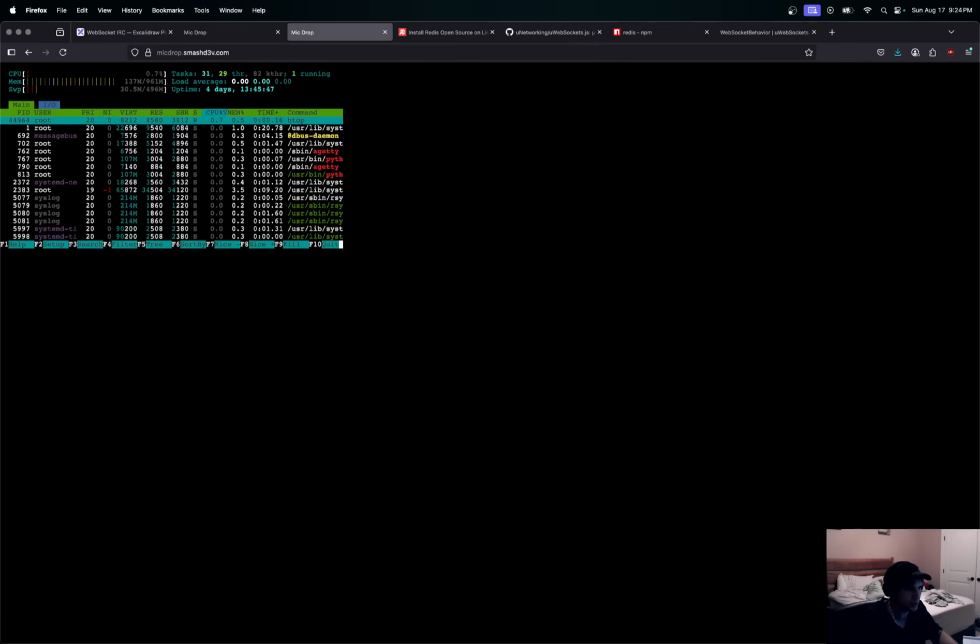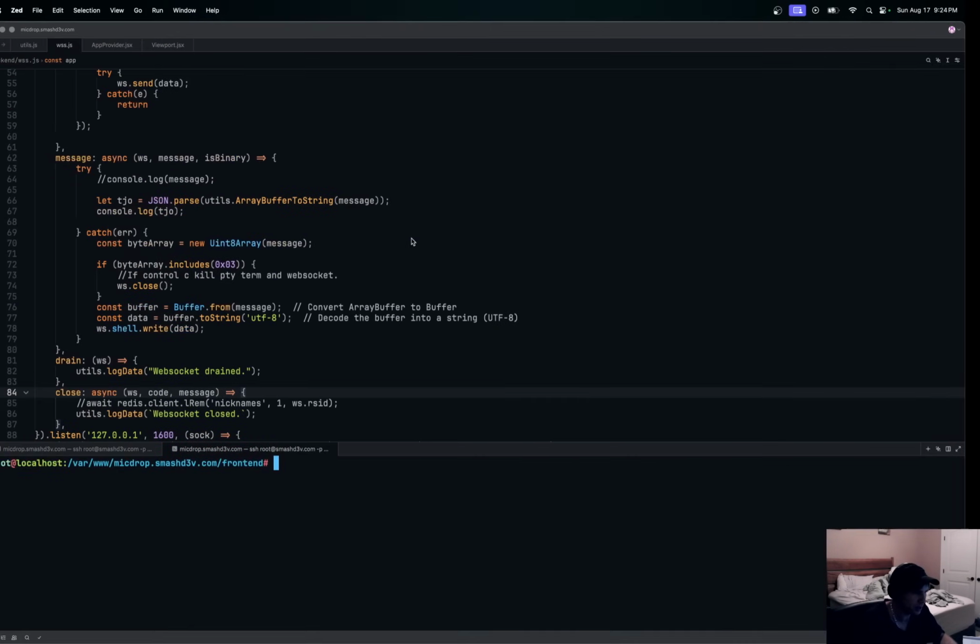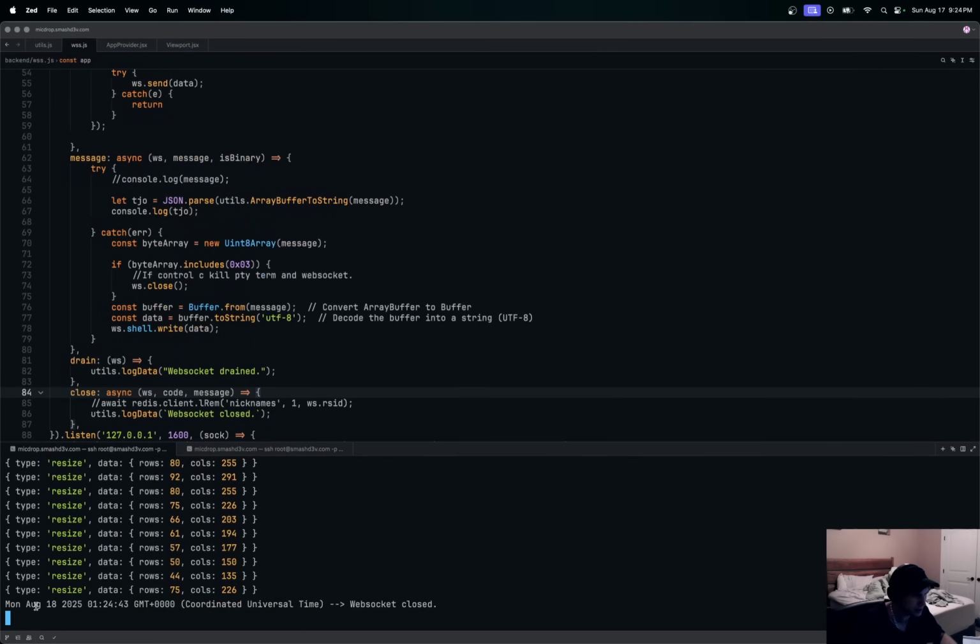So I'm going to kill this. It should, in theory, send the, oh yeah, it does. It looks like it killed it. So see how this all stopped on our back end? See how it says WebSocket closed? That's because I hit Control C. It sent that to the back end and killed the WebSocket. You also see this resize data coming, so we need this.